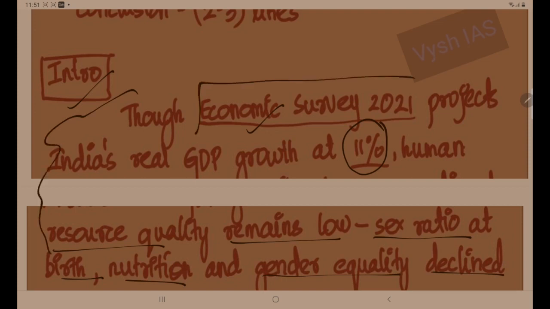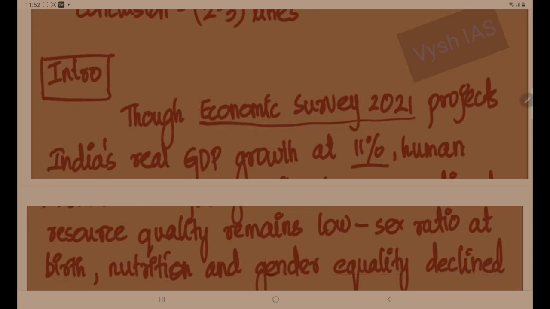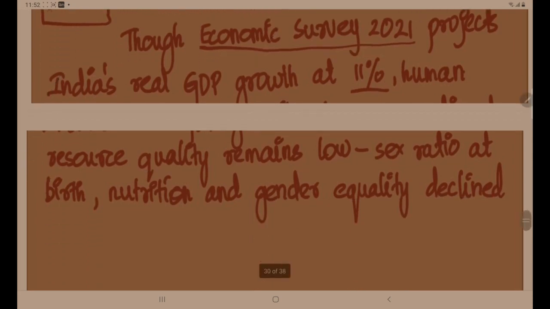In addition, you are bringing a data point. Economic Survey data you can use reliably. That is government data. So always go for government data; in a way, it boosts your answer quality. So that is all about the introduction. Here itself you are bringing in the factors: sex ratio, nutrition, gender equality, etc. So this is directly impacting human resource quality.